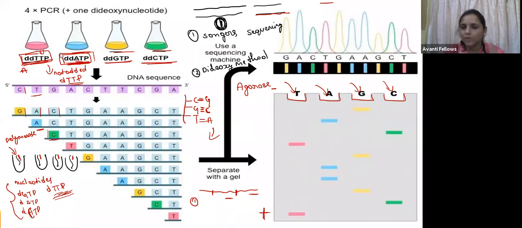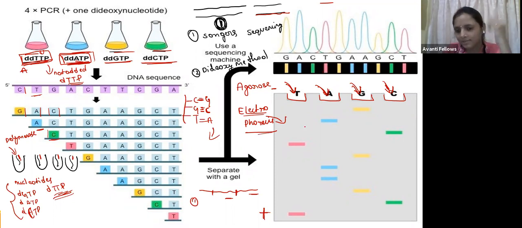Now we have added the samples here, and we are going to run this gel. Gel running is done by electrophoresis, which is the movement of DNA in the presence of an electric field.